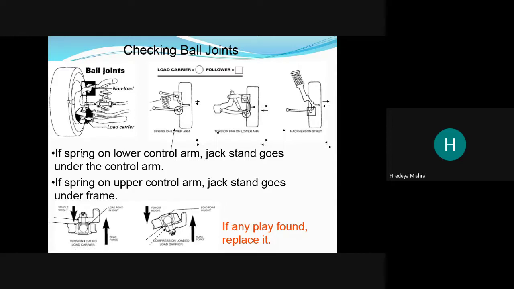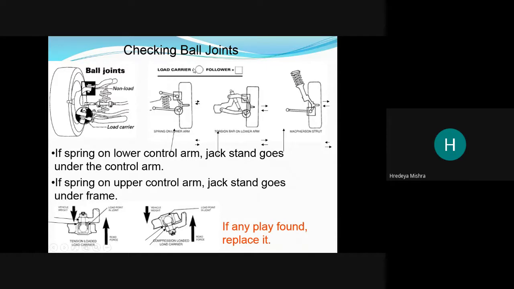If the spring is on the lower control arm, the jack stand goes under the control arm. If the spring is on the upper control arm, the jack stand goes under the arm. See here the diagram. If any play is found, replace it. Means if any displacement or mismatch is found, then we have to replace the ball joint.